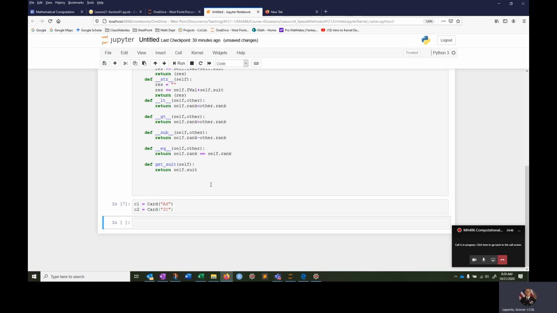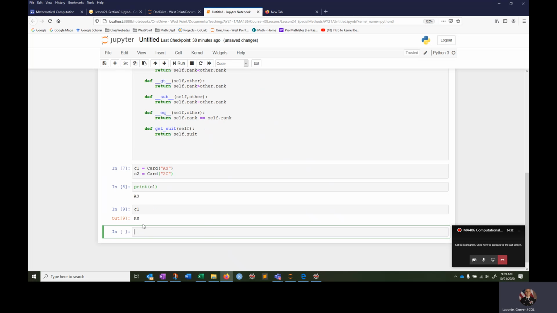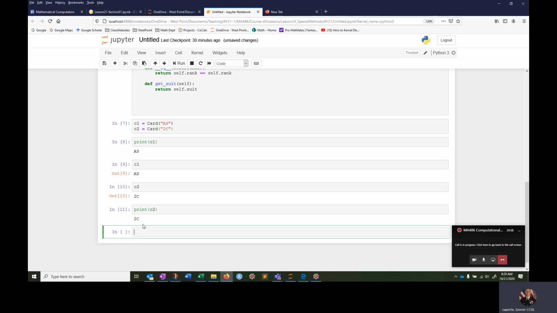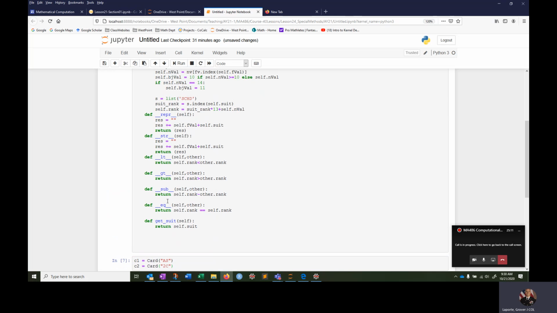So let's do that. So print. If I printed c1, it's going to give me the same one as if I just did c1, and print c2. If we wanted something different for print versus just hitting return, we would have to do something. So now, is c1 equal to c2? Whoa, c1 is equal to c2, or should be returning.